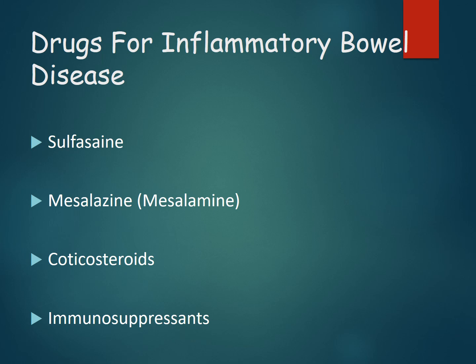The drugs like sulfasalazine. There is some mistake in the spelling, it is sulfasalazine. Second one is mesalazine, and corticosteroids and immunosuppressants. I have just mentioned the names here. We will be having a detailed class about inflammatory bowel diseases later. So these all are the main drugs used for treating inflammatory bowel disease. So that's all for now.